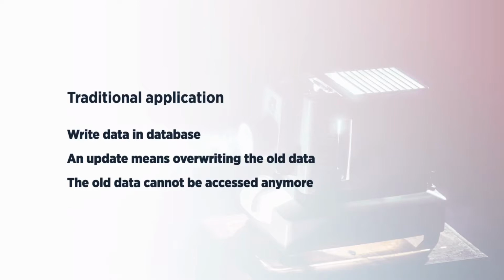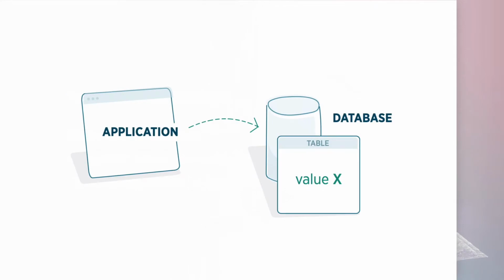In a traditional application, you're most likely going to write some data inside of a database. And when you are going to update that data, then you are going to overwrite old data. And that old data, it can't be accessed anymore. And backups don't count because your application logic won't make decisions based on information that is inside the backups. So this is what it looks like in a schema form. It's very simple. Your application will write stuff to the database, in this case value X, and when there's an update, you write value Y, and value X is just being overwritten here.